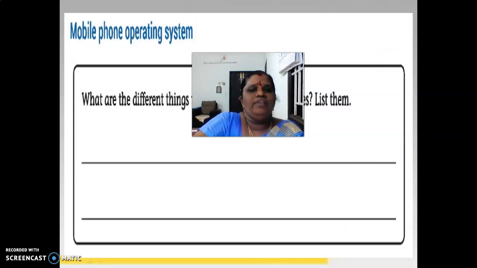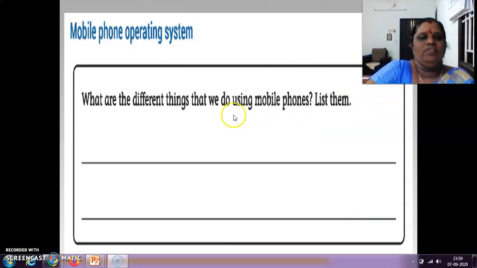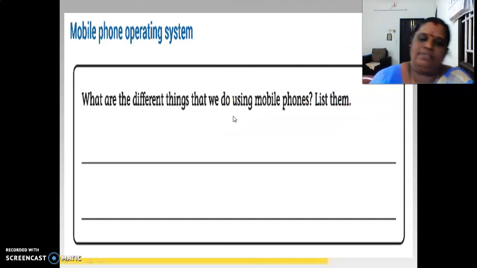Now for mobile operating systems, what are all the different things that we do using mobiles? List them. It can be playing games, watching videos, watching songs, or watching anything on YouTube, and also watching your classes.